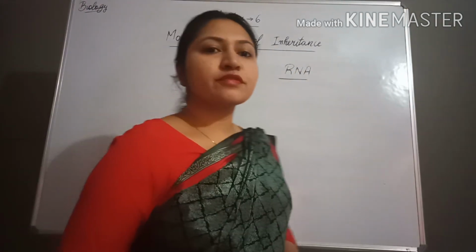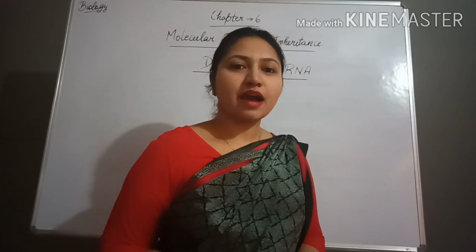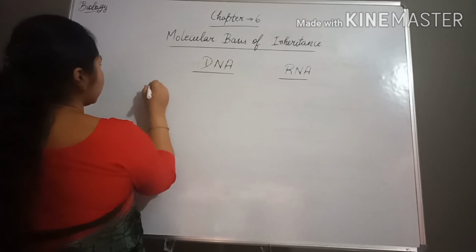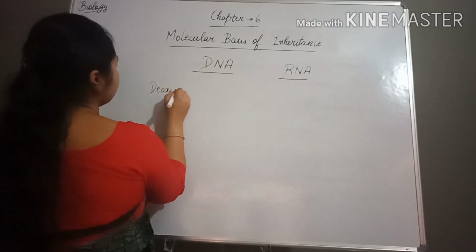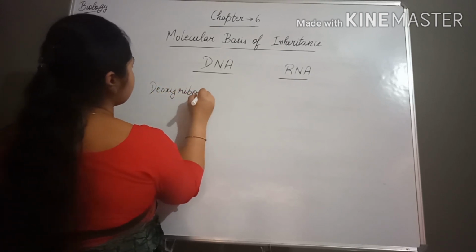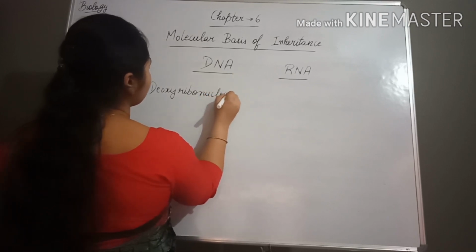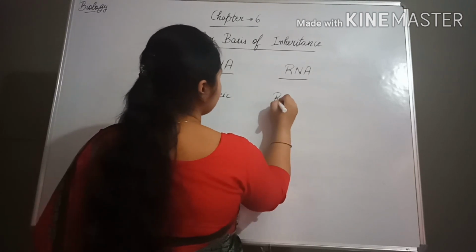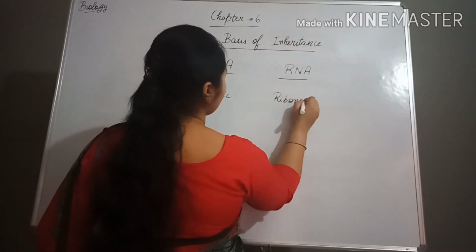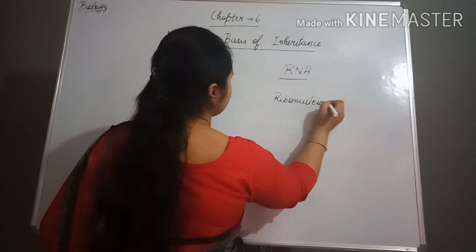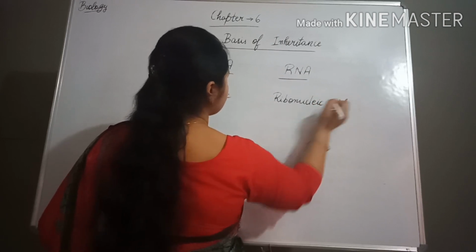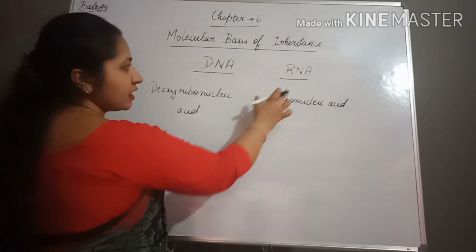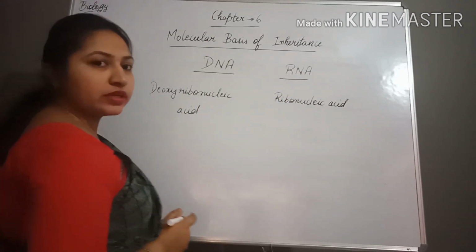Now first of all, what is the difference between DNA and RNA? What is the full form of DNA? That is deoxyribonucleic acid. And what is RNA? That is ribonucleic acid. Okay, deoxyribonucleic acid and RNA, that is ribonucleic acid.